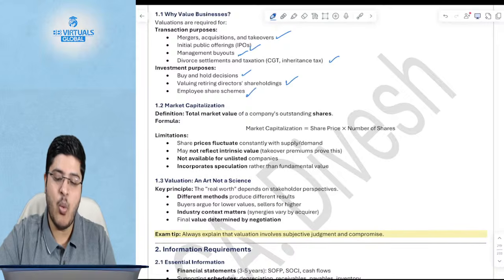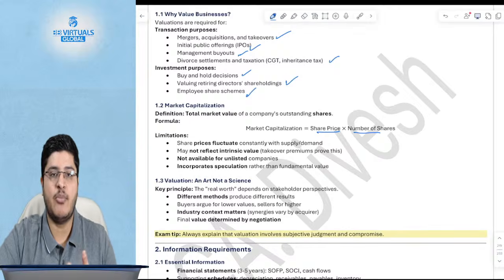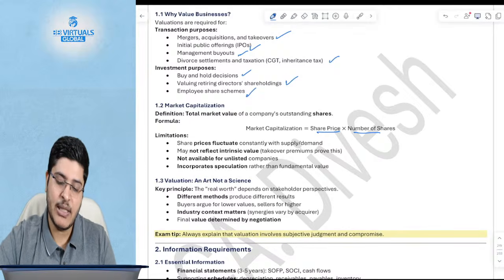How do you value the company's total outstanding equity? You will simply say it is the share price times the number of shares. But what is the problem? The share price is fluctuating.